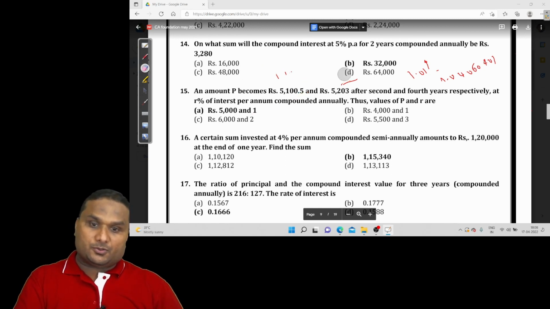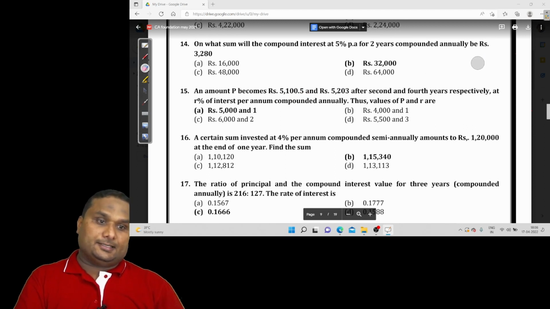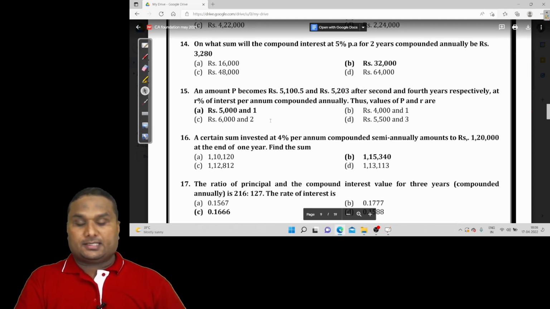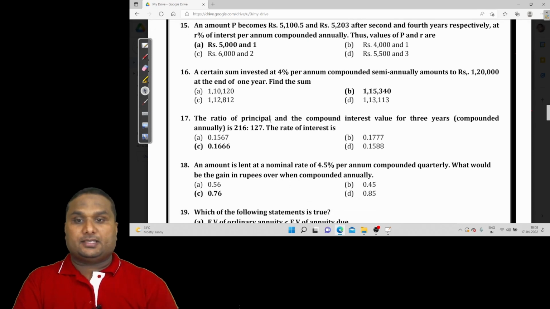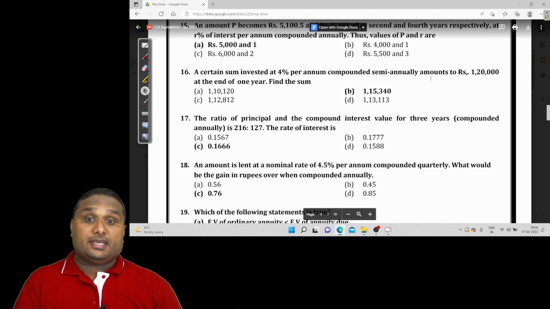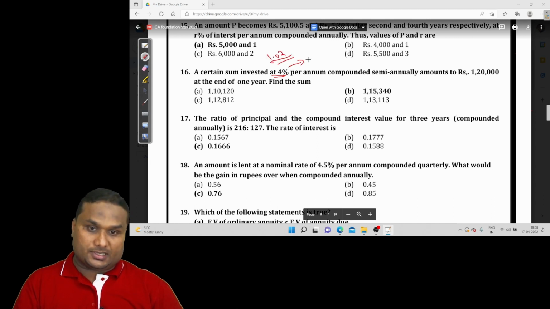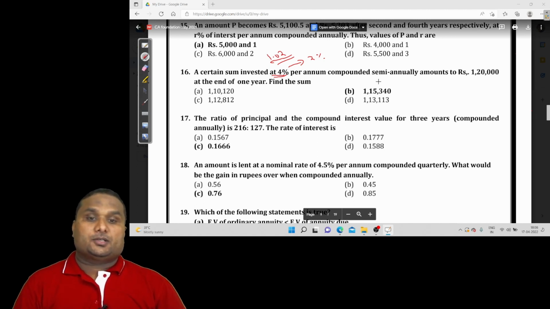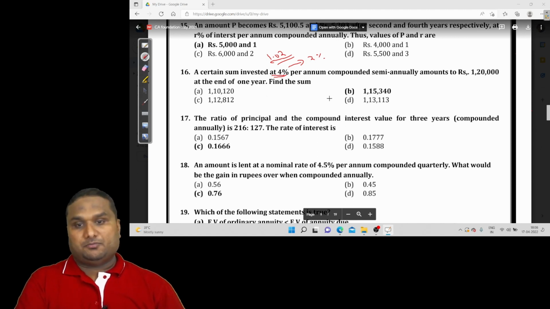Sometimes giving values to the options will give you the answer. Okay, now question number 16. A certain sum is invested at 4% per annum compounded semi-annually. Now listen, the 4% is the annual interest rate, so the half-yearly interest rate is 2%. So the factor is 1.02. Compounded semi-annually, it amounts to 1,20,000 at the end of the first year. Find the sum. Oh my goodness. This is only a 1 year question.